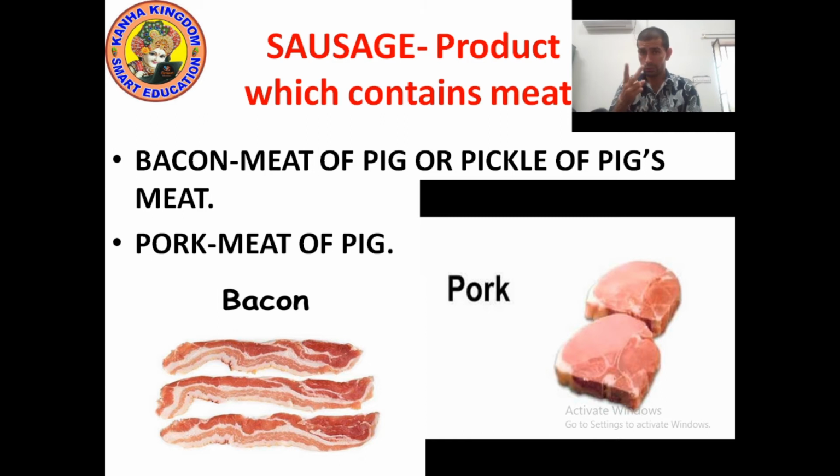So both are animal products. Sausage and bacon. Bacon means pork. Sausage is any product which contains meat. We get bacon from pig. Okay, understood? Now let's move on to the next point.